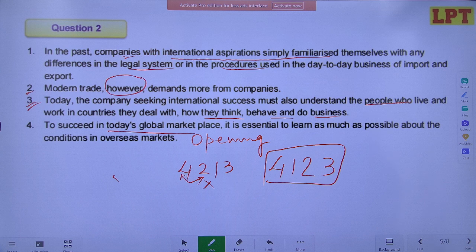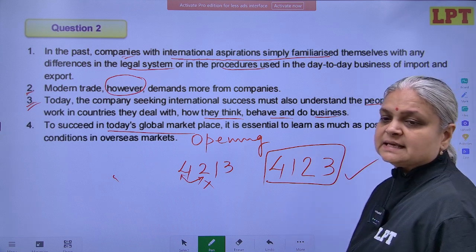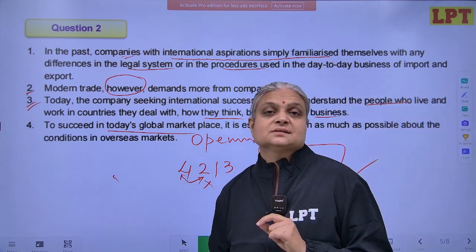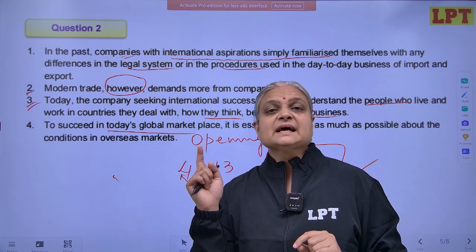Modern trade, however, demands more from companies. Today, the companies seeking international success must also understand the people who live and work in countries they deal with, how they think, behave, and do business. So you are very sure about this, that this is a correct answer. Alright, so this is ensuring speed along with accuracy.